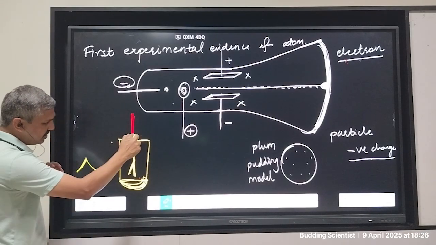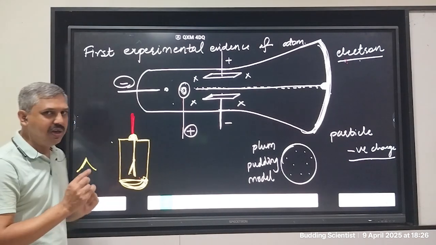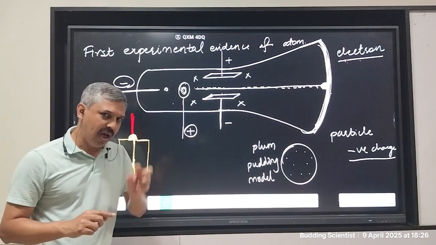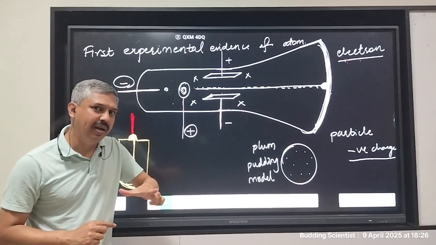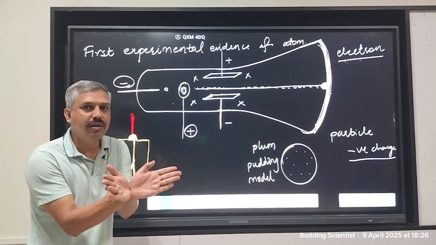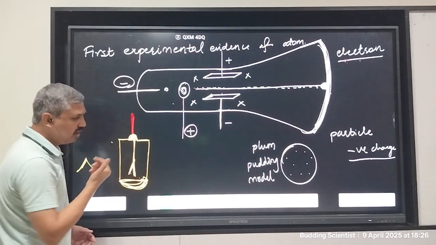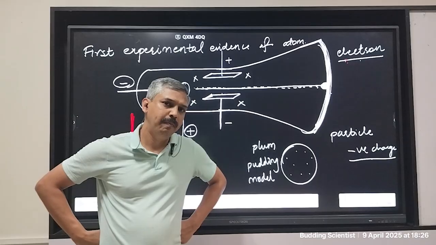Why? Because the charge will come to this point and the charge will go to both the leaves, and both the leaves will have the same charge, and the same charge will repel. Like charges repel each other. So the leaves should spread. But the cathode was touched and the leaves did not spread.